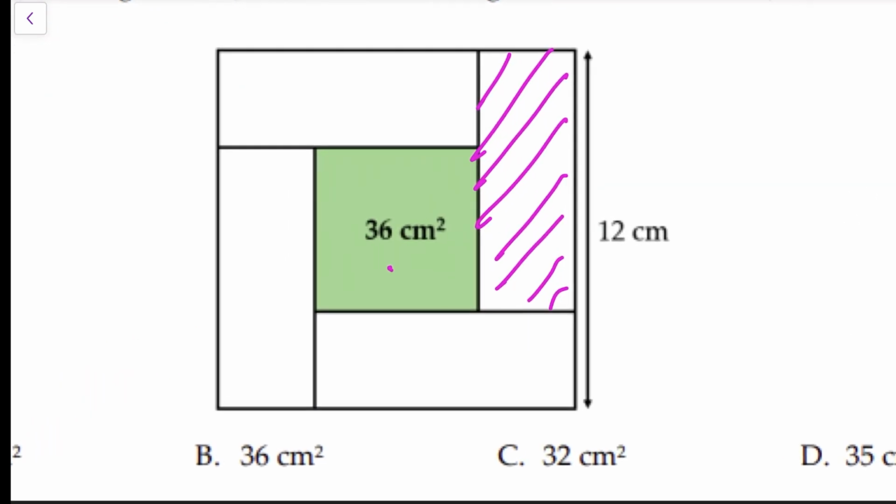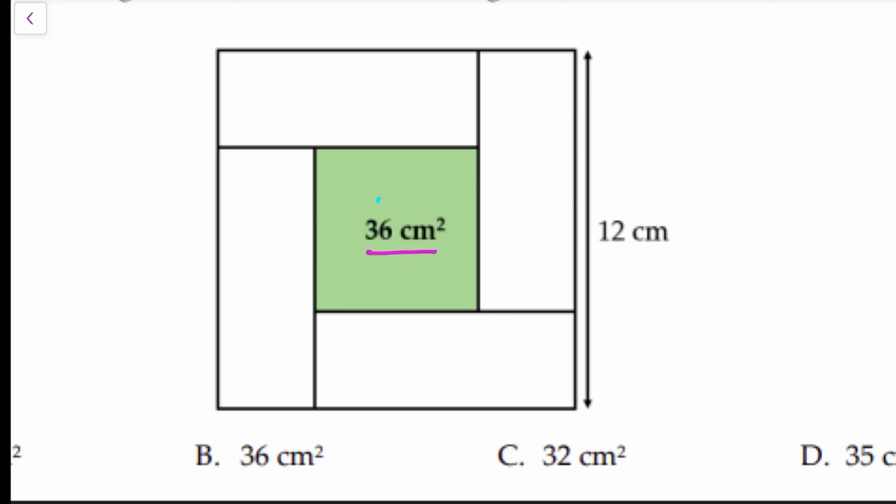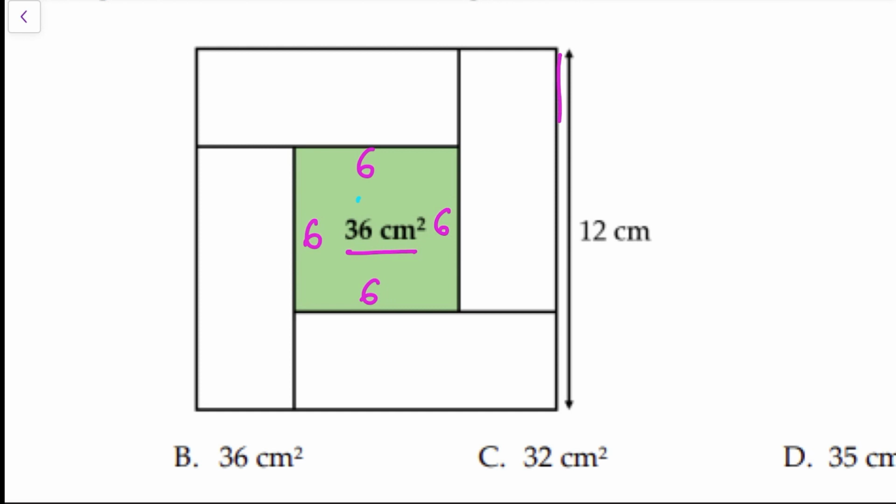Let's have a closer look. Let me remove this so that we can work it out. So looking at the square in the center, it has area of 36 centimeter square. So finding the length of it, the area of square is length times length. So we are looking for a number that when it is multiplied with itself, it will give 36. Yes, you're correct. That number is 6 centimeters. So each side of the square is 6 centimeter, and that will give us the area of 36 centimeters square.